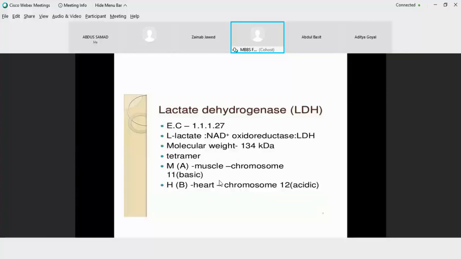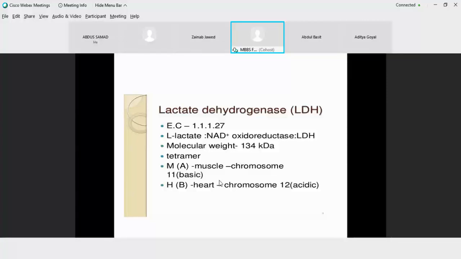Enzyme commission number for lactate dehydrogenase is 1.1.1.27. And when lactate dehydrogenase is studied, it is known that this is a tetrameric protein. Like hemoglobin is a tetrameric protein. Hemoglobin has 2 alpha types and 2 beta types, or 2 alpha, 2 gamma. That's it. It's a tetrameric protein. In the same way, lactate dehydrogenase is also a tetrameric protein.